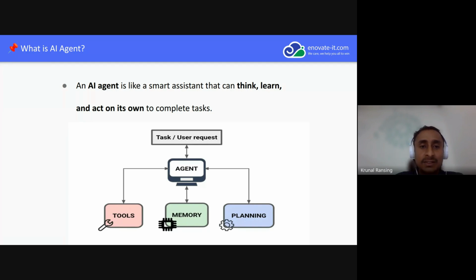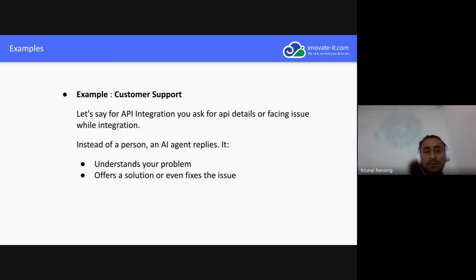Let's go to an example. A simple example of an AI agent is customer support. Regularly, we have a person sitting there replying to customer queries. Now, instead of the person, the AI agent replies to the customer.